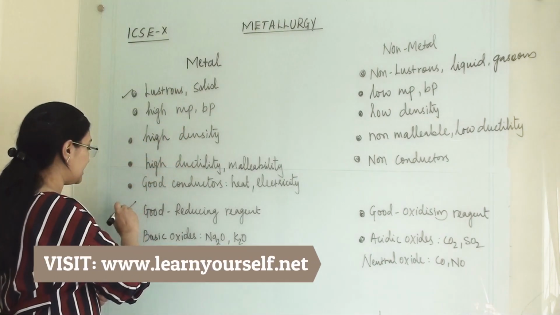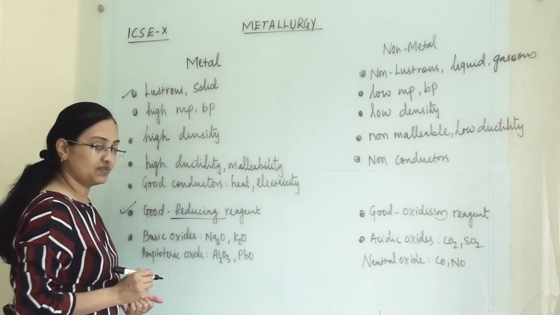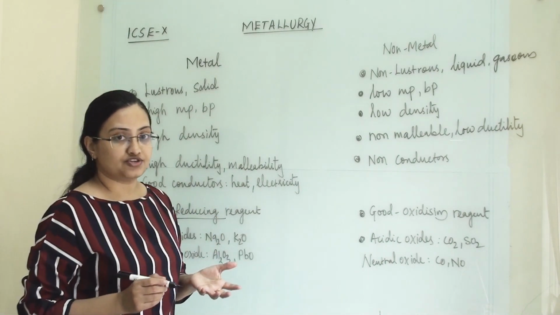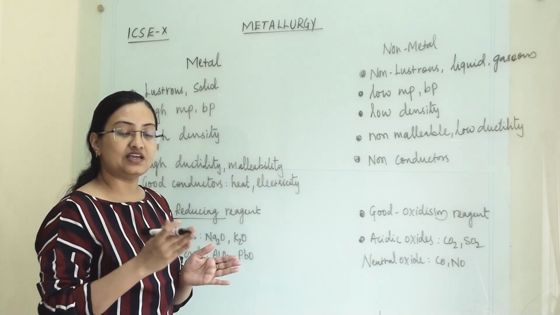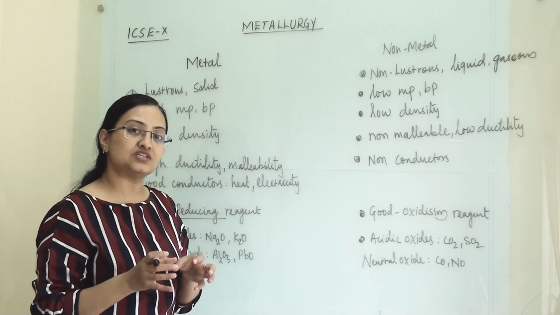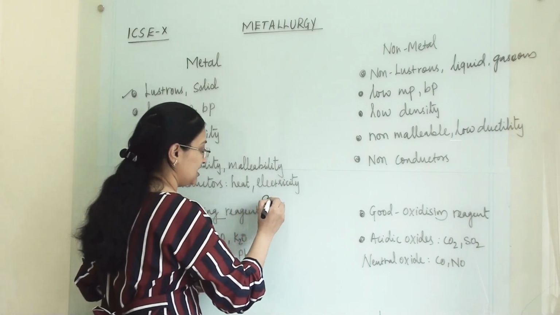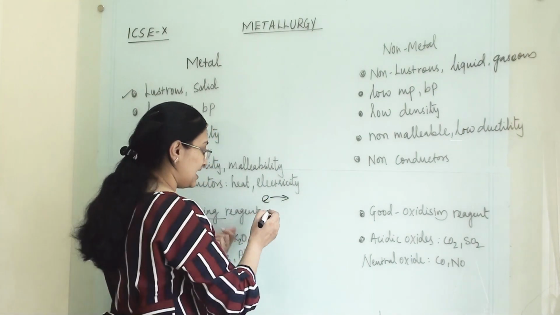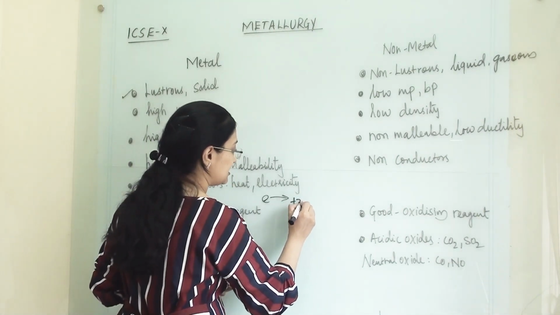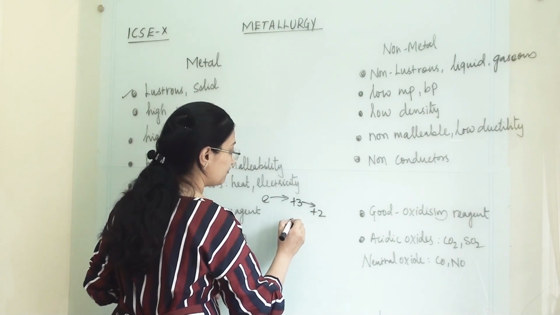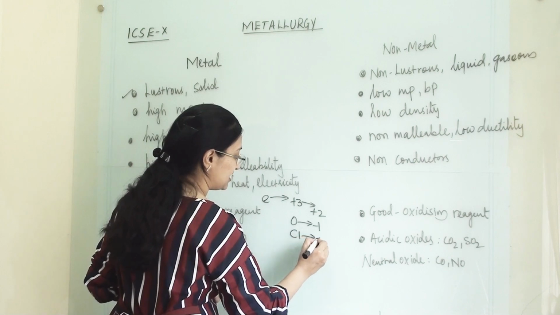Now this point is very important: metals are good reducing reagents. What is the meaning of reduction? Here we are checking in terms of metals being electron donors. Earlier we discussed that when they form positive ions, they give up electrons. If any atom uses that electron, its valency will change, for example from +3 to +2, or from 0 to -1. For example, chlorine becomes Cl minus.